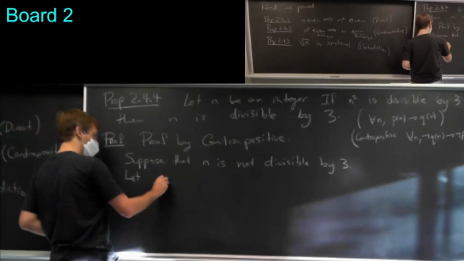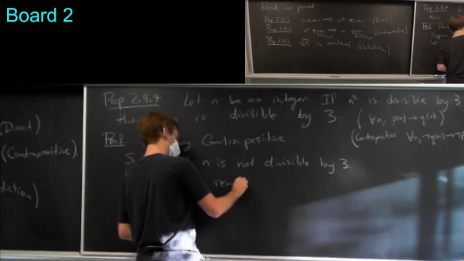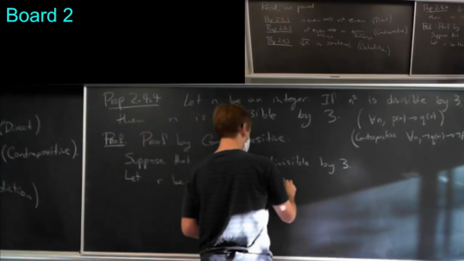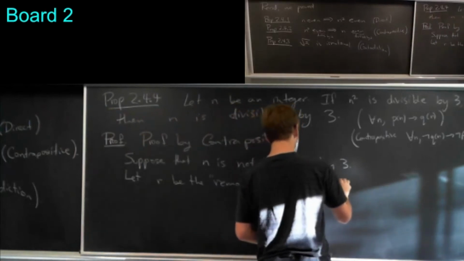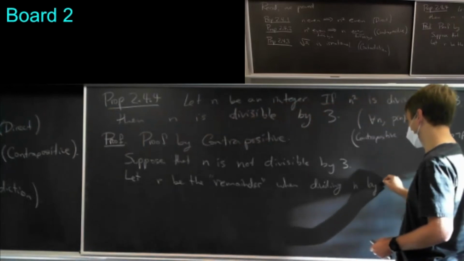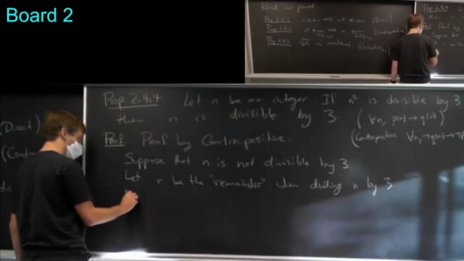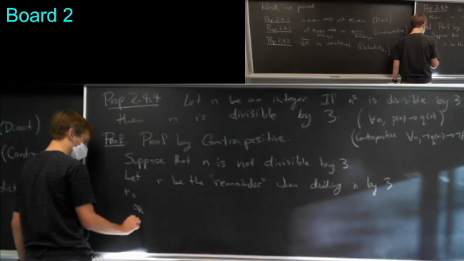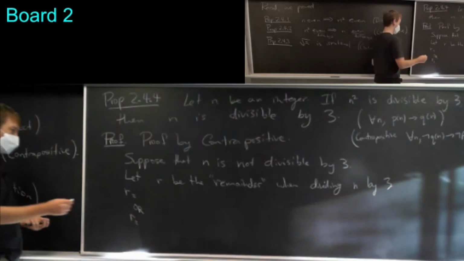So let r be the remainder when dividing n by 3. So I almost know what r is going to be. What are the two possibilities for r? Yeah, exactly. It's got to be 1 or 2, right?